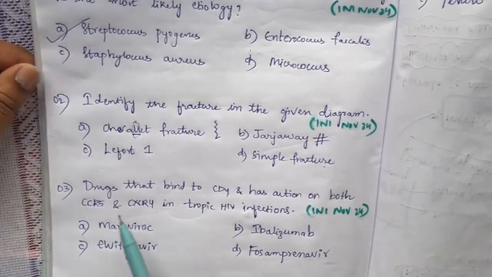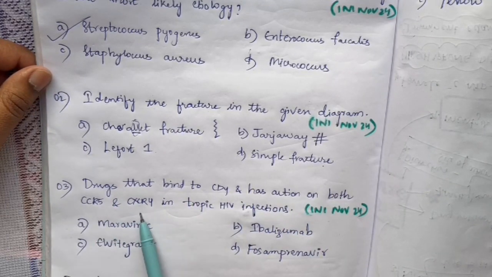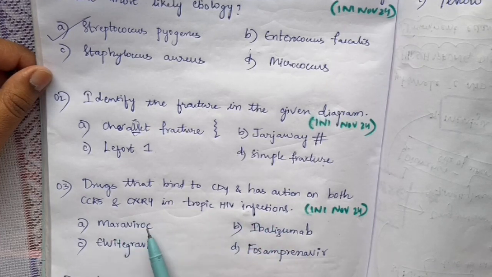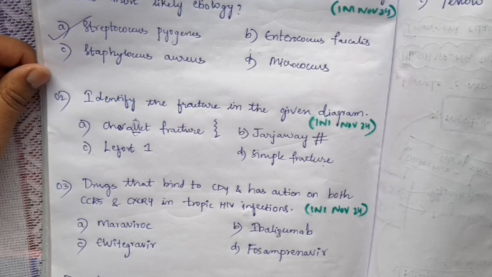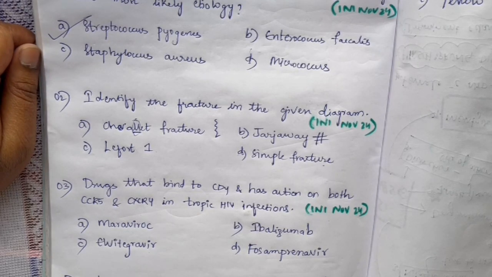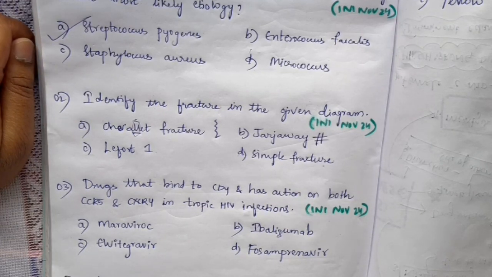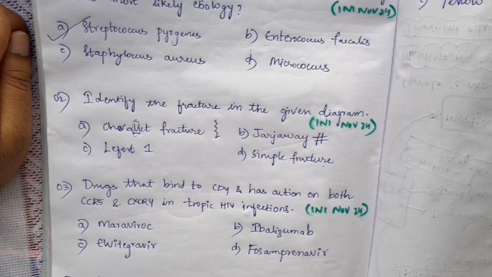Coming to the third question: drugs that bind to CD4 and have action on both CCR5 and CXCR4 tropic HIV infections. The options: Maraviroc, Ibalizumab, Elvitegravir, Fosamprenavir. What do you think is the right answer to this question? Anti-HIV drugs are also very important. They compulsorily ask a question from this topic, at least in INICET. In INICET they will surely give a question, but it can also be asked in NEET PG.